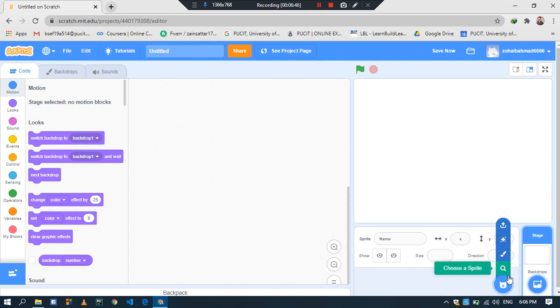Now we want to load another character, so come to this option. There are many options. Paint means that you want to create your own character by hand. Upload sprite means that there is a sprite or character already present in your hard disk, in your files, or in your Google Drive, and you want to use it. And the third option is to use a character from the Scratch website. For this, click on this.